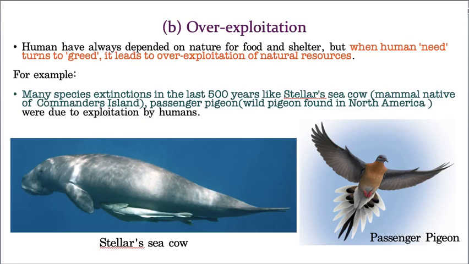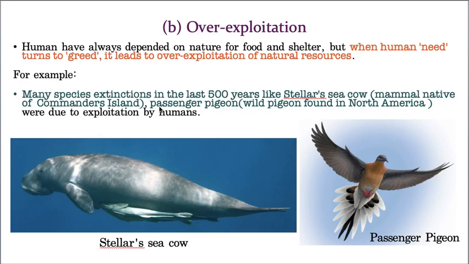See, in the name itself, over exploitation. A human obviously has to depend upon nature for food, shelter, whatever. But when this need turns to greed, obviously he starts over exploiting. For that, I brought beautiful examples also. The first example is many species in the last 500 years, like Steller's sea cow. See, this is Steller's sea cow. It is actually an aquatic mammal, and it is lost.